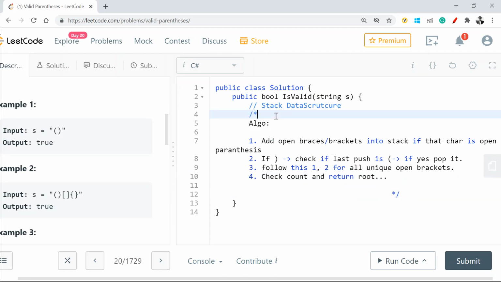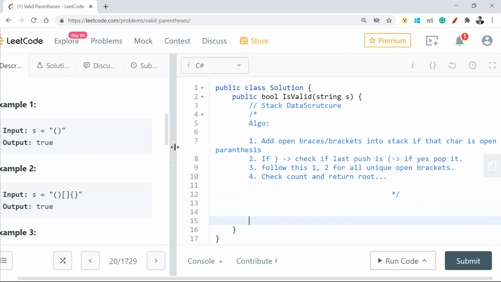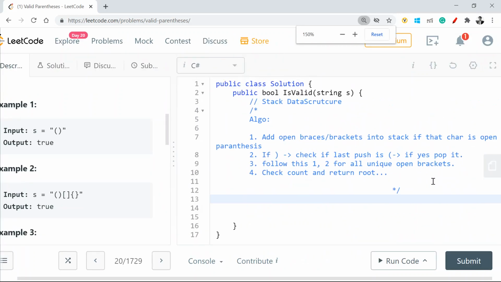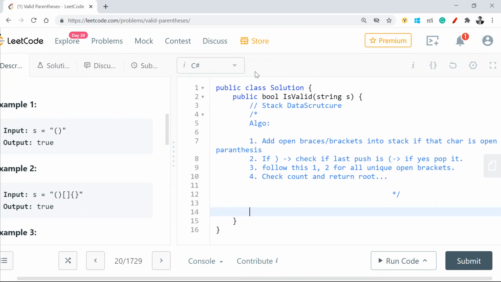Let me comment this first. So as we discussed, what we are going to do is first create a stack. Considering this will be a character stack, let's make it Stack of character equal to new Stack of char.